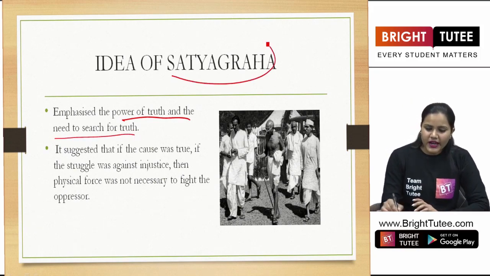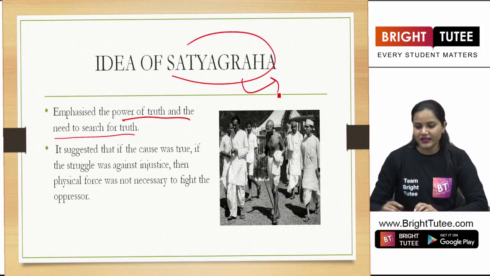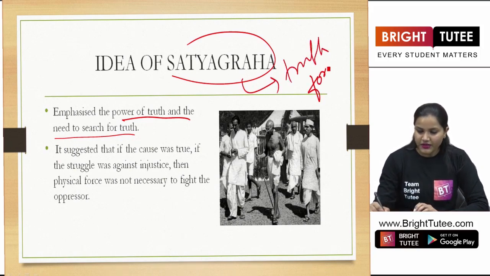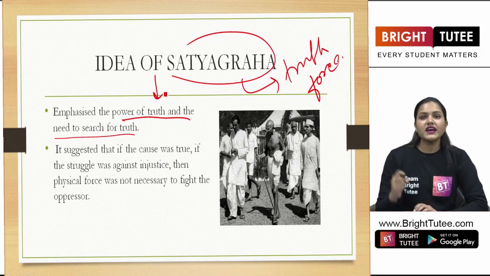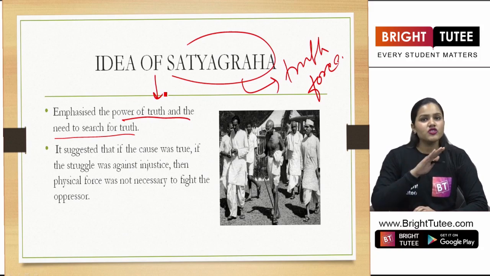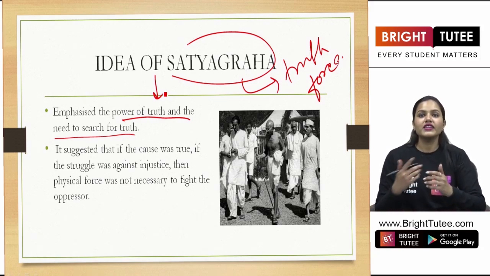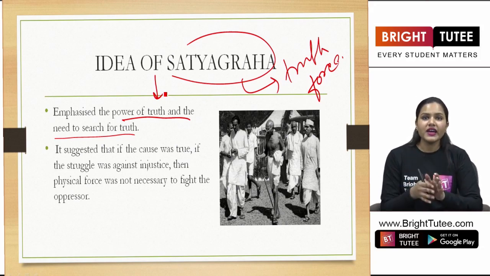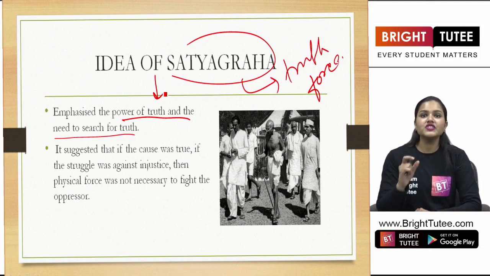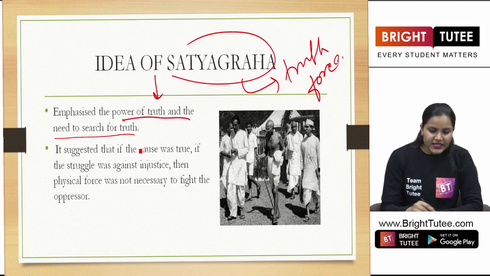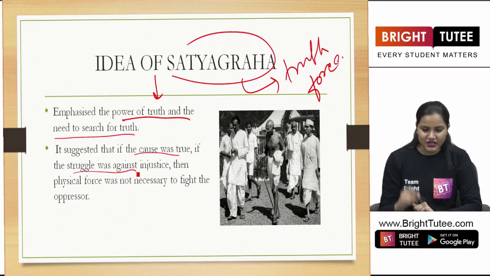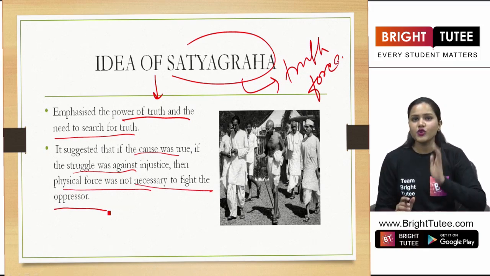Yes, students. Now, like I told you, while we are talking about Satyagraha, it meant truth force. So, basically, he emphasized on this power of truth. Now, if you are a true person, your cause is true, no one can defeat you. And you should not need violence in order to fight the oppressor. So these were some of the main ideas of Satyagraha that Gandhiji wanted to emphasize on. It suggested that if the cause was true, if the struggle was against injustice, then physical force was not necessary to fight the oppressor, like I told you right now.